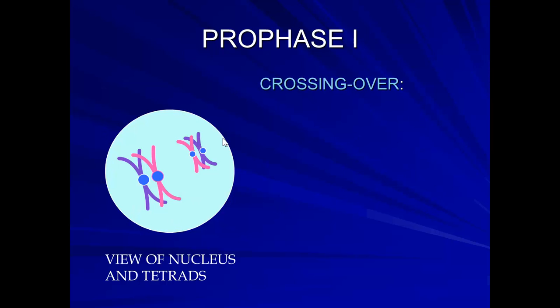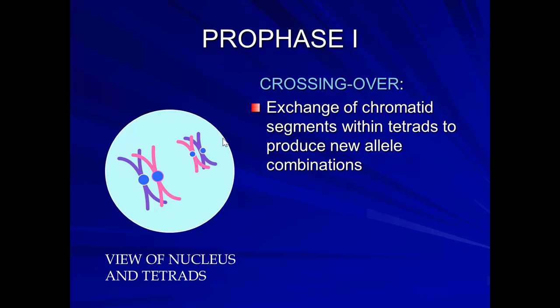All right, prophase 1. Crossing over. That's something that we haven't talked about yet because it doesn't happen in mitosis. Crossing over is pretty much the exchange of chromatid segments. If this was just one chromosome by itself, it has one sister chromatid right here and then another sister chromatid right here. So once they cross over like this, they actually share and separate little segments, little pieces of those chromosomes, and they mix up.